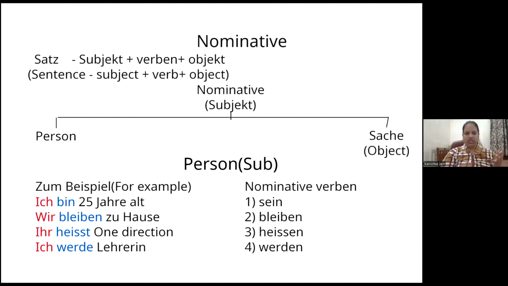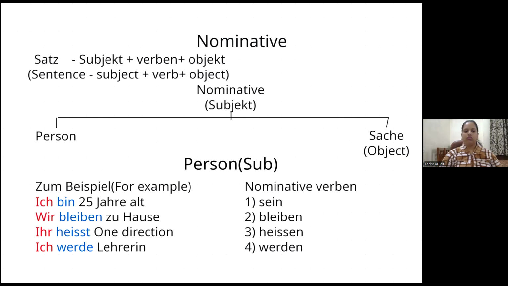So zum Beispiel, for example, Ich bin 25 Jahre alt. So, I am 25 years old. I hope you're being attentive in the class. Please listen carefully. Ich bin 25 Jahre alt. I am 25 years old. Subject क्या है यहाँ पे? What is the subject here? It's I. Exactly. So ich is our nominative case.